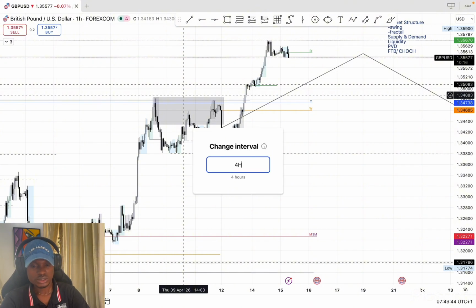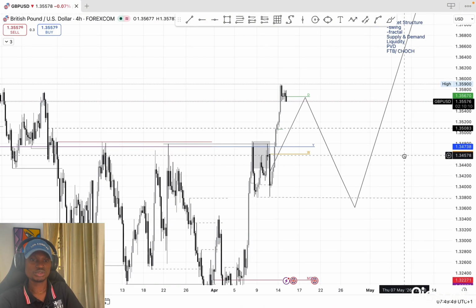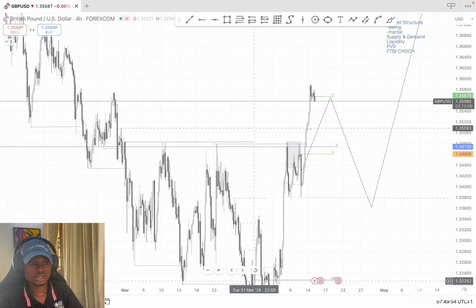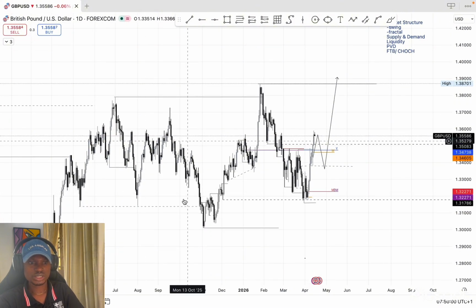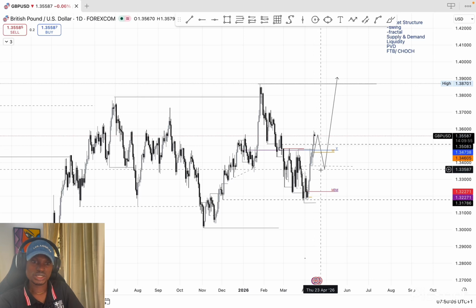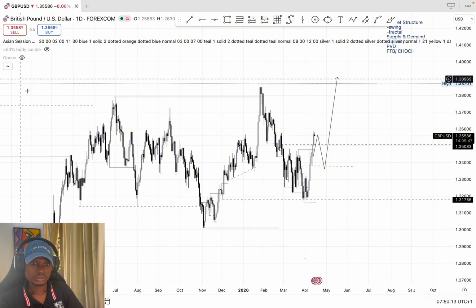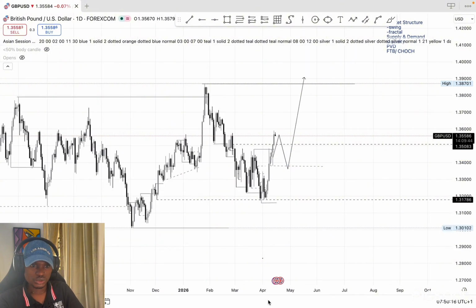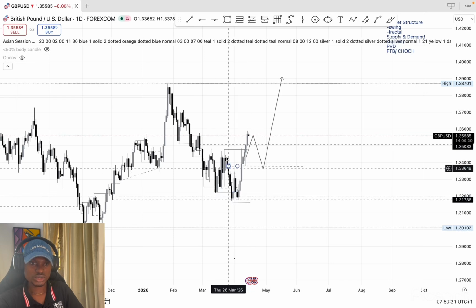Let me go to the 4 hours, because GBP is actually bullish for me. I would say GBP is bullish because of the daily time frame. I already spoke about this yesterday. So this pair is obviously bullish. I want to see this bullish trend continue to hold, but I want to see a retracement because now this is our change of character. Let me turn off this yearly open so that you guys can see. Currently this is our change of character. This is the break of structure that caused this change of character.